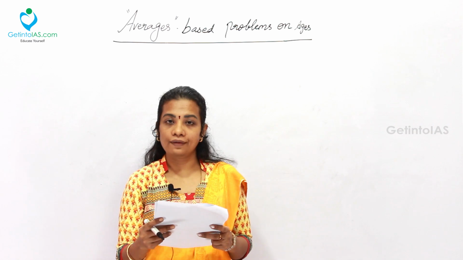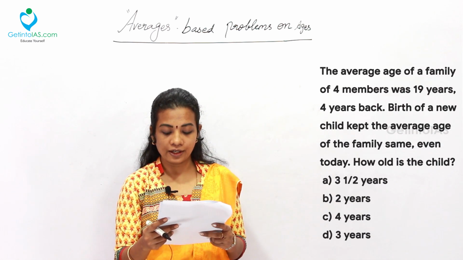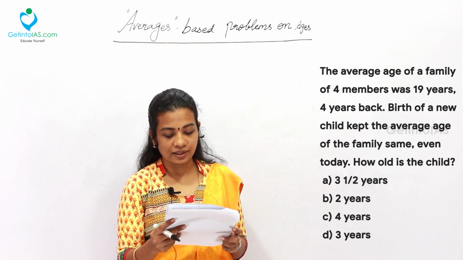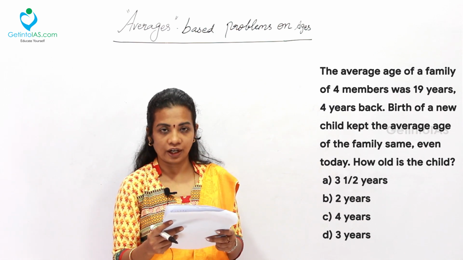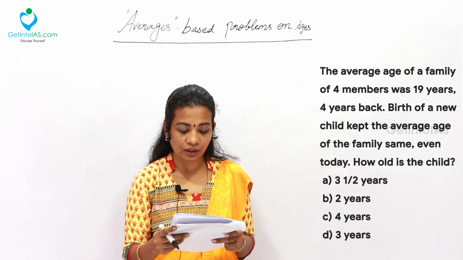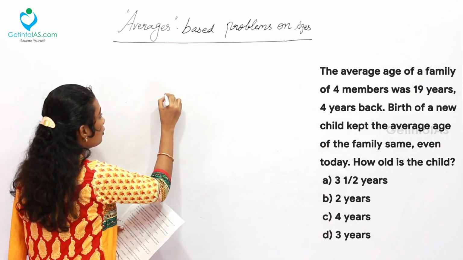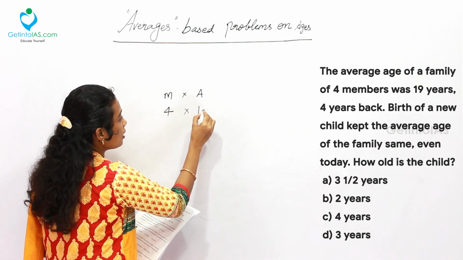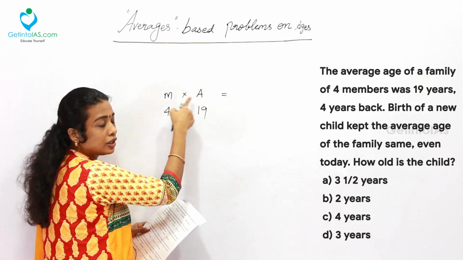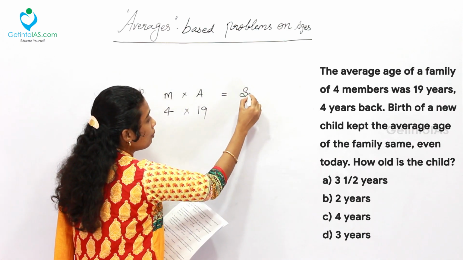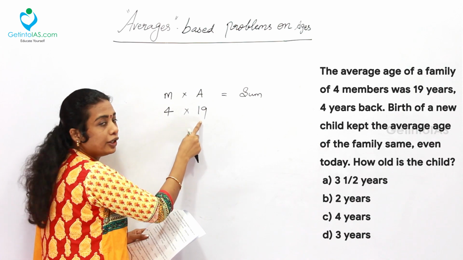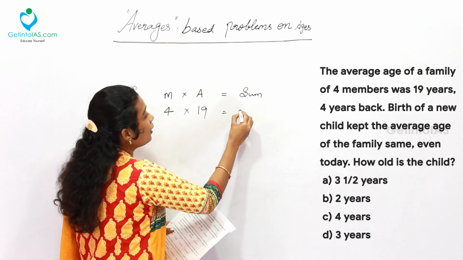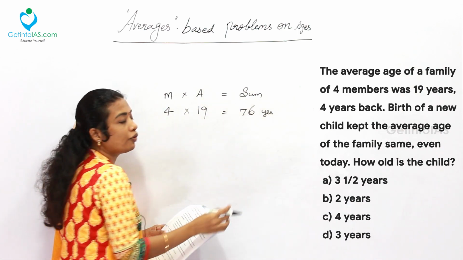The next question: the average age of a family of 4 members was 19 years. 4 years back, the birth of a new child kept the average age of the family the same even today. How old is the child? Now this is the question. Average age of the family of 4 members. How many members? 4 members into the average age, which is 19. The number of members into average is equal to the sum of the ages of the persons, that is 4 into 19. Double of 19 is 38. Again double of 38 is equal to 76 years. This is the sum of their ages.